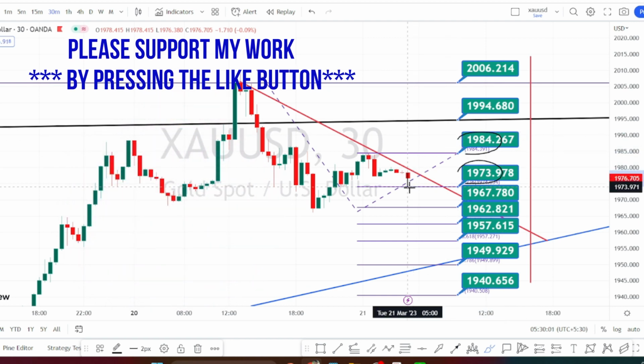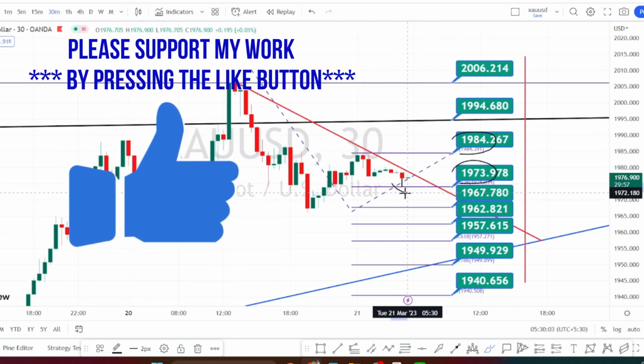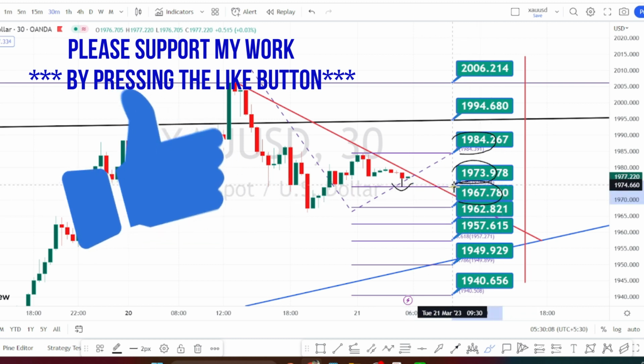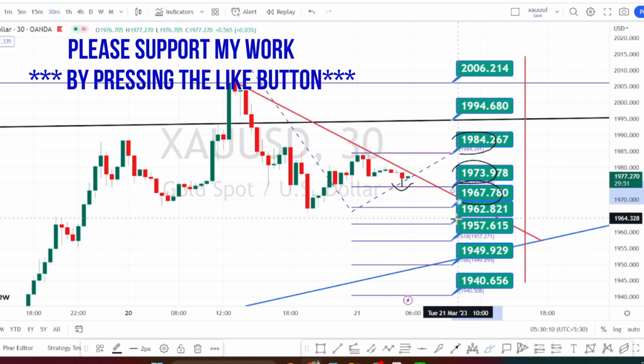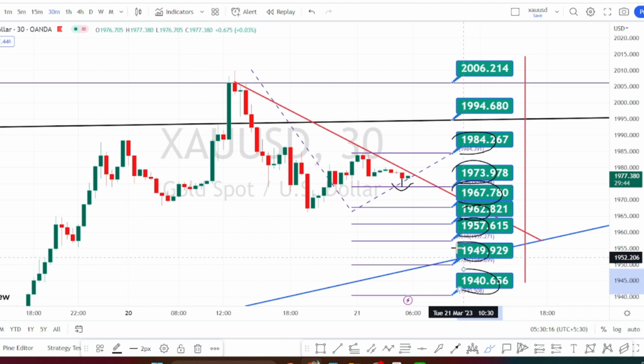If the bearish side retracement continues, breaking this support level of 1973, next level of support is going to be around 1967, 1962, 1957, 1949 and 1940. And if the price action bounces back from the support level of 1973 on the bullish side retracement, the next level of resistance is going to be around 1984, 1994 and 2006.